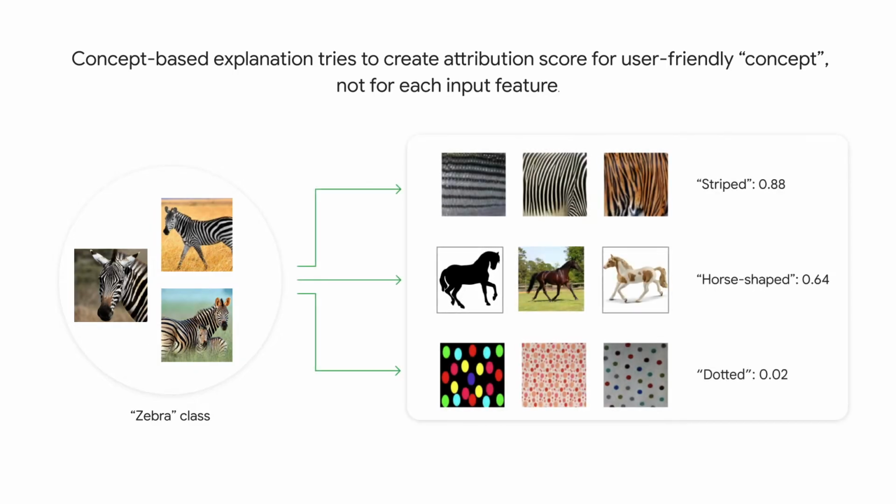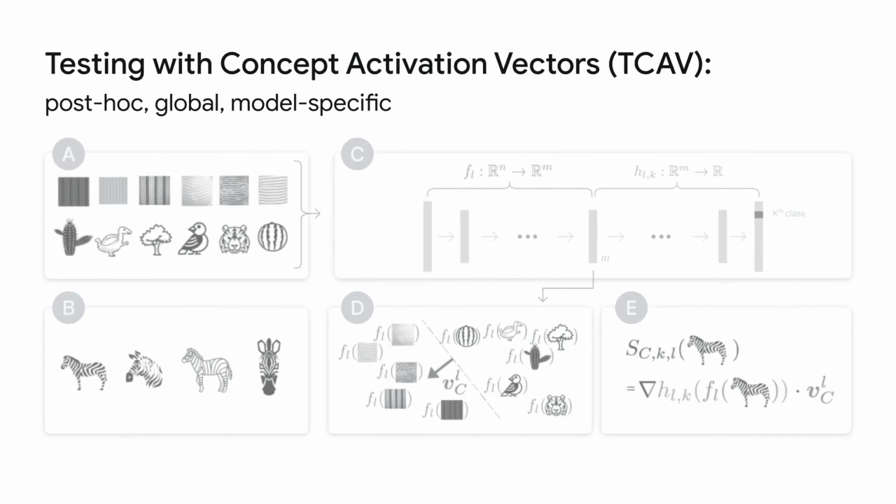If we can get an attribution score for user-friendly concepts, like stripeness or horse-shapeness, that would be intuitive and informative. TCAV, or testing with concept activation vectors, stands as a pioneering approach in the field of concept-based explanations. It aims to provide explanations for arbitrary concepts, enabling a deeper understanding of how machine learning models utilize these concepts in their decision-making process. The TCAV methodology involves the following steps.